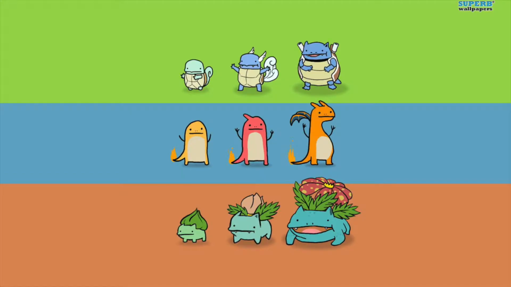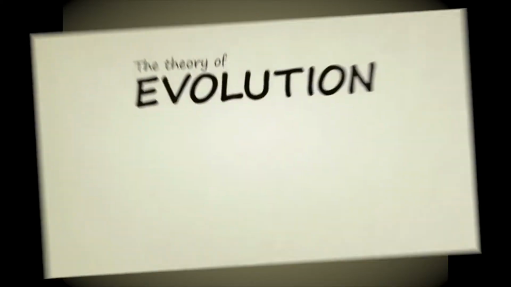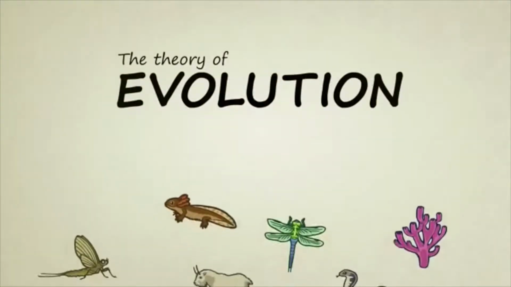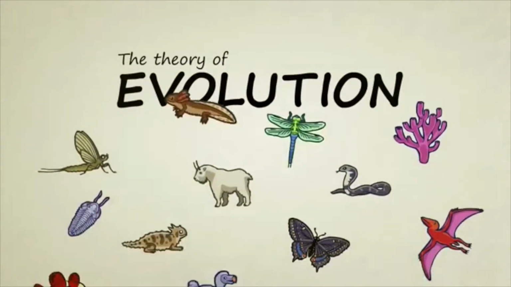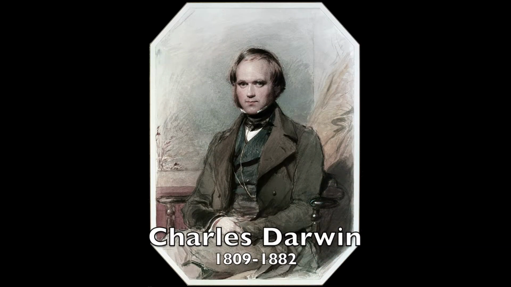So what is evolution? It has nothing to do with Pokemon, and it doesn't mean we are the direct descendants of today's chimps, a common misconception. Evolution is a scientific theory that at its simplest can be understood as changes in the heritable characteristics of a population over time. Our understanding of evolution began with the ideas of Charles Darwin, a 19th century English scientist.